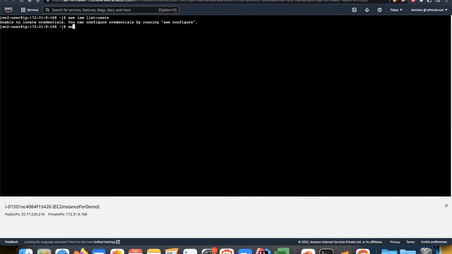We should never do this activity on this EC2 instance, because in this manner we are storing the credentials in the EC2 instance, and anyone who has access to it will be able to access other things also. So we will create a role, assign that role to this EC2 instance, and then again try to do that activity.